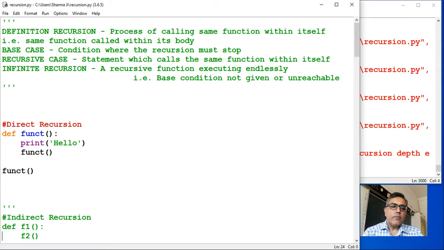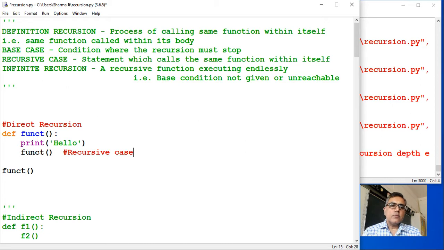Okay, so here I have defined a function def funct. It is just printing hello, and again within its body it is calling itself. So this case is known as what? This is known as a recursive case. Recursive case means when the statement on which the function is called is within the body of the same function. So this is a recursive case.